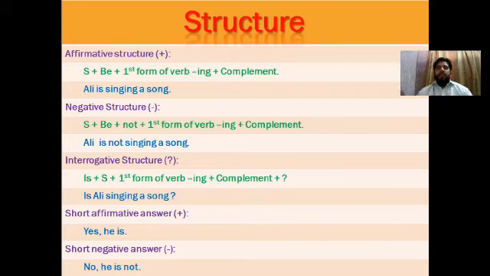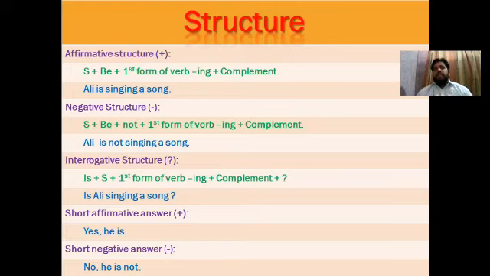We can see the example: Ali is singing a song. You can see Ali is the subject of this sentence. With Ali, we use the be verb, which is is, because it is a singular name. First form of verb: we add sing, and with sing we add ing, singing, and the complement, a song.